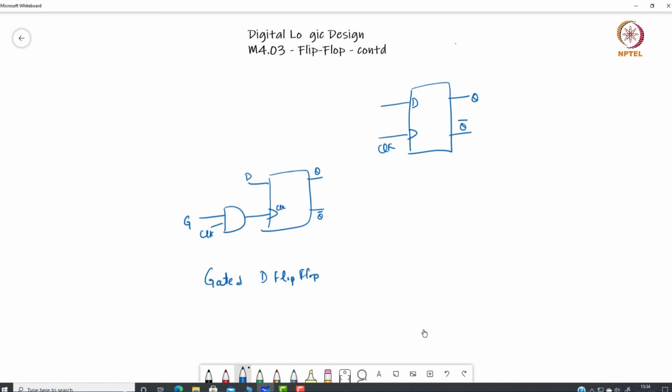It ensures that if I don't want my flip-flop to change its value every time the clock changes, I can use a gate. In other words, I am redefining my clock. I am using a new clock, which is a gated clock.